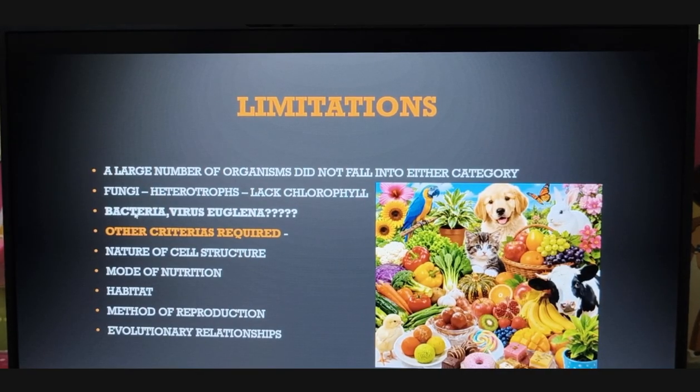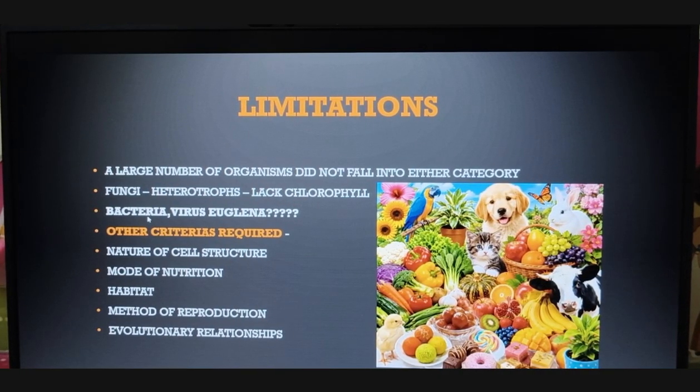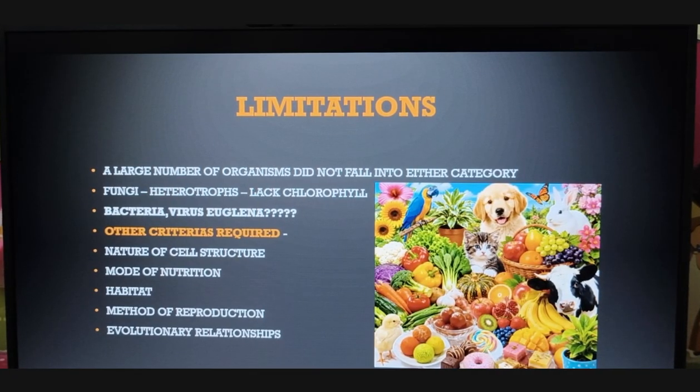Then coming to bacteria. Even a few bacteria are heterotrophic, and they are included under Plantae. And we have a protozoan called Euglena, which exhibits different characters. Some are photosynthetic, they can prepare their own food, they have chlorophyll, and some Euglena forms don't have chlorophyll, they totally rely on others, they act as parasites, which means they take up nutrition from the other. So all these organisms, which exhibit different characters, are included under Plantae.